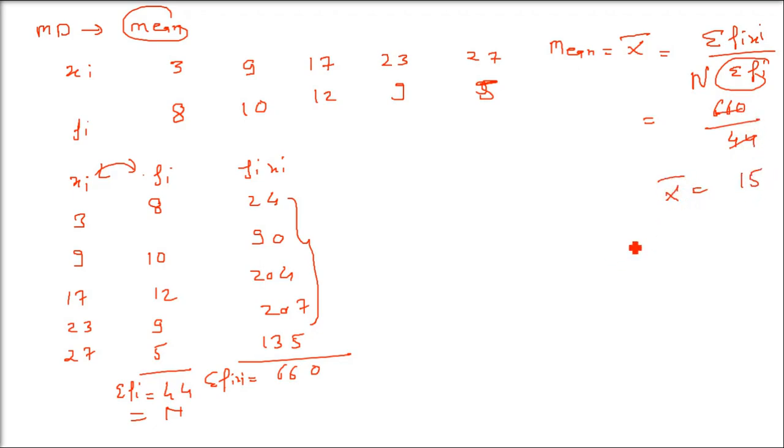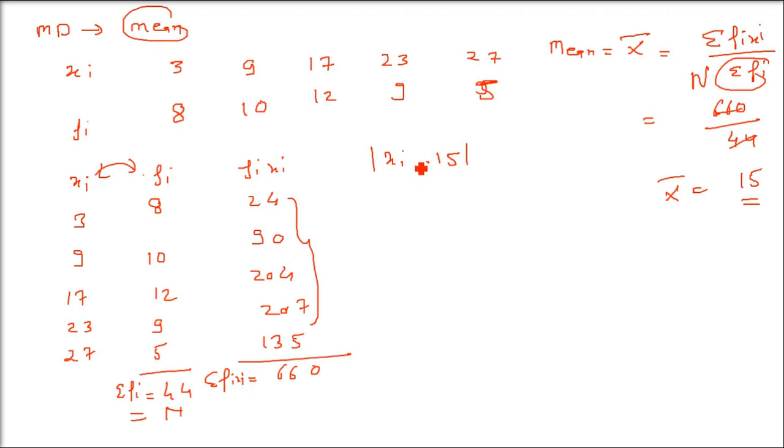We haven't got to mean deviation yet. First we have to find out the mean or median. So this is the mean. Coming to mean deviation now. First of all, what did I tell you? Take all the numbers and subtract them from the median or mean, and then take the modulus, the absolute value.